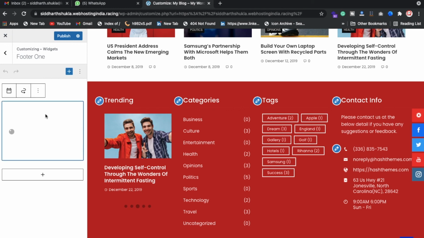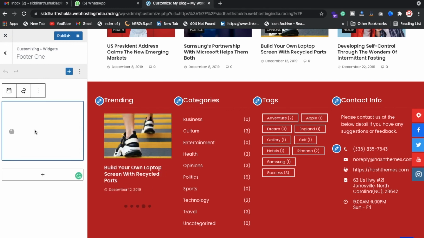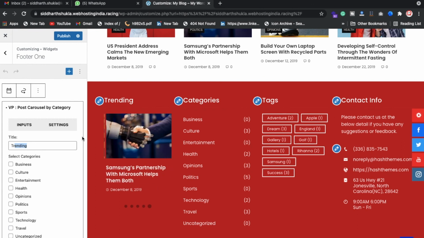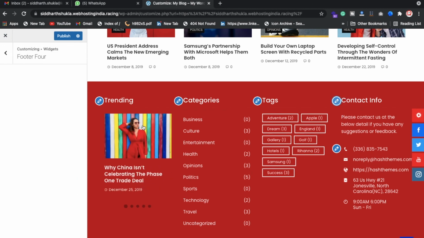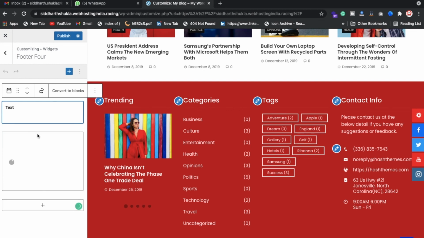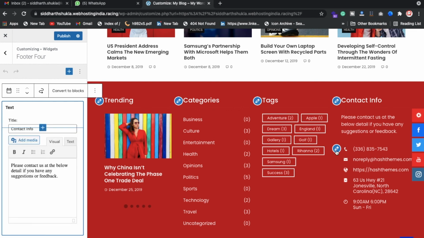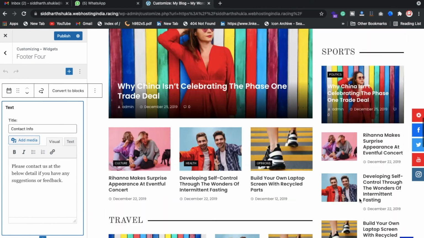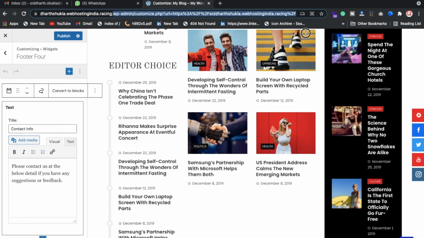So let me scroll down again here, and suppose you want to change something in the footer part. Of course this is really amazing, you can easily manage your website just by clicking and updating things. Here we have the categories, and we have the tag, and we have contact information. If you want to change something in the contact information, just click on the edit button, and here you can easily update your contact section also, as well as email ID, number, phone, address. Whatever you want, you can change easily. So this way you can control your website.